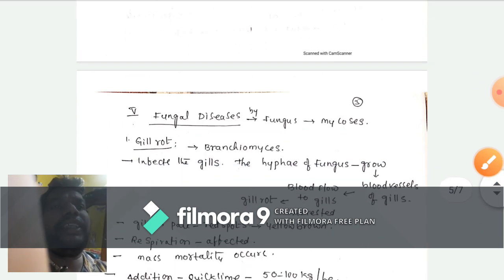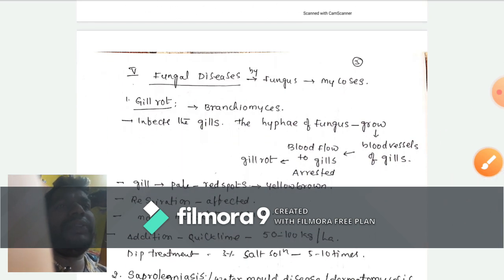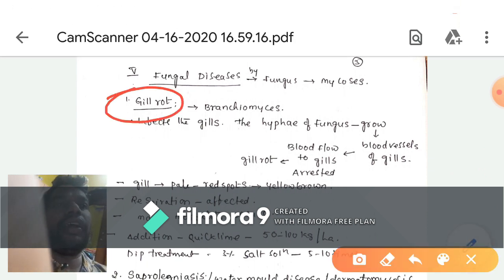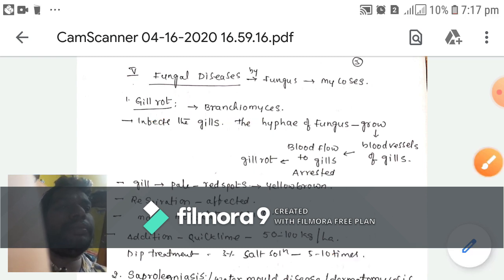Next, fungal diseases. These are caused by fungus. The first one is gill rot, caused by Branchiomyces.